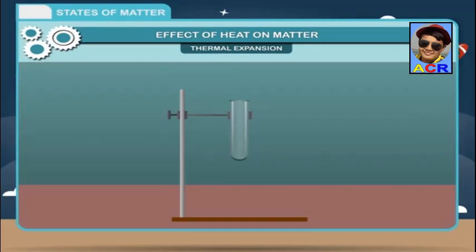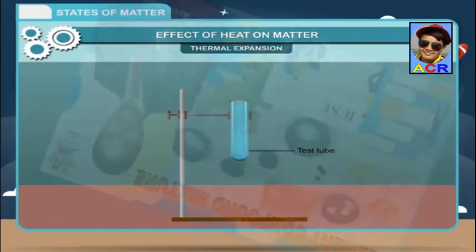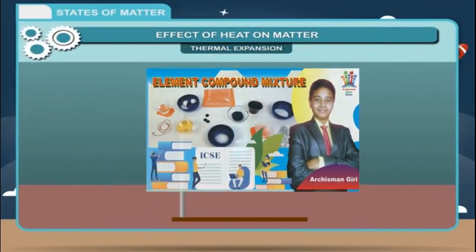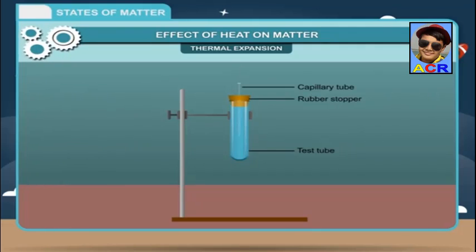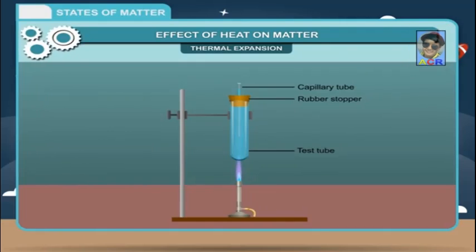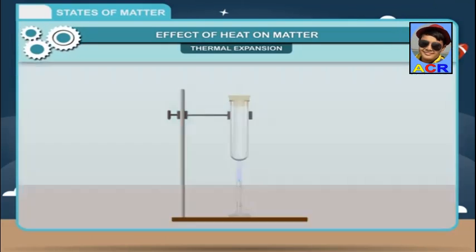Activity. Take a test tube and fill it to the brim with water. Take a rubber stopper and make a small hole in it. Put it on the mouth of the test tube. Put a small capillary tube through the hole in the cork. Water will rise in it. Now heat the test tube. You will notice that the water will rise further in the tube. This shows that liquid expands on heating.